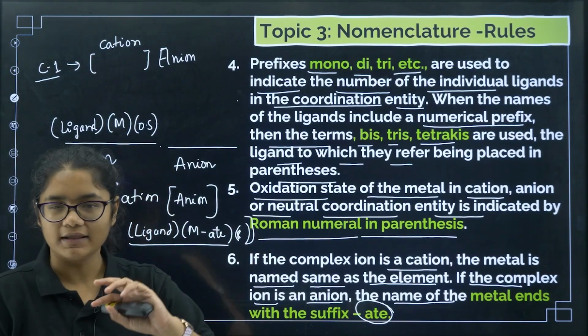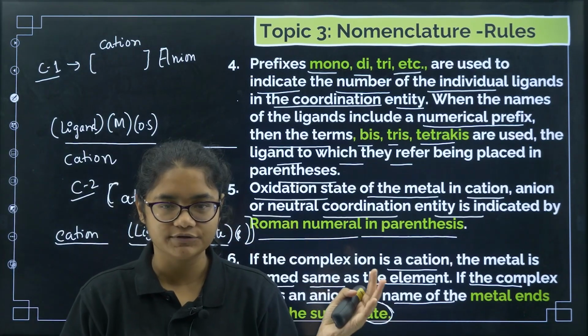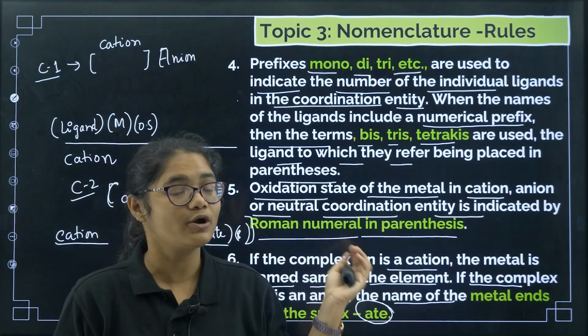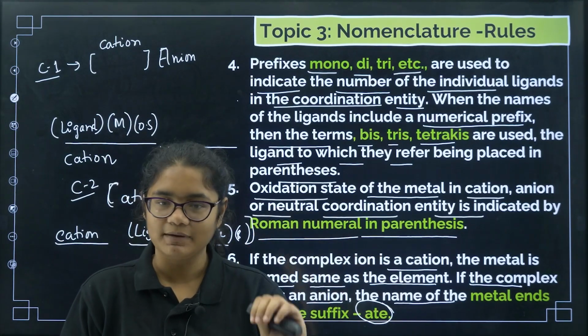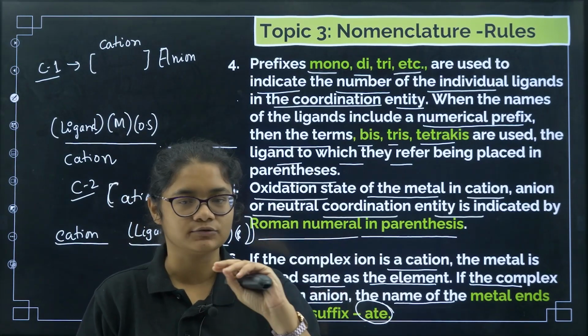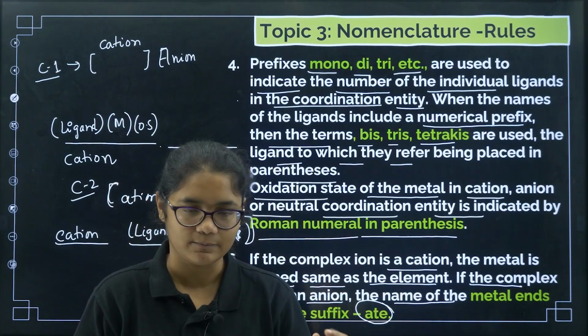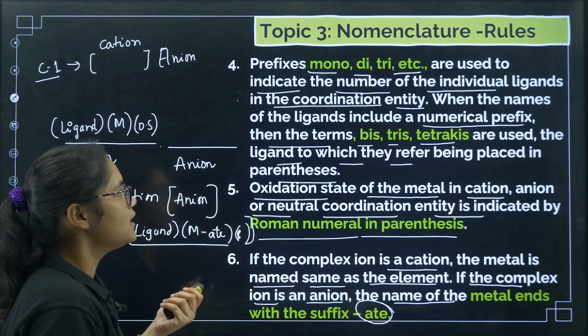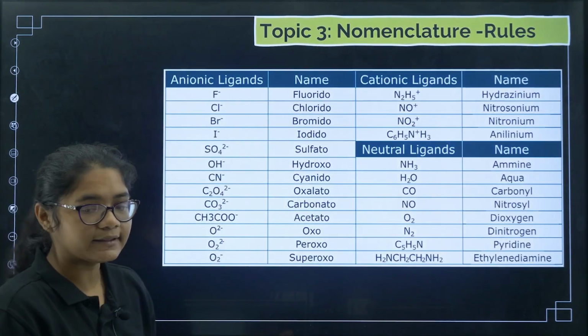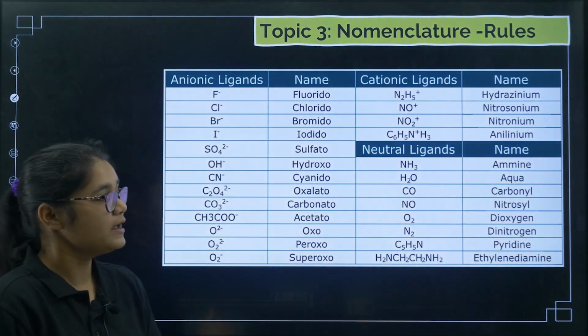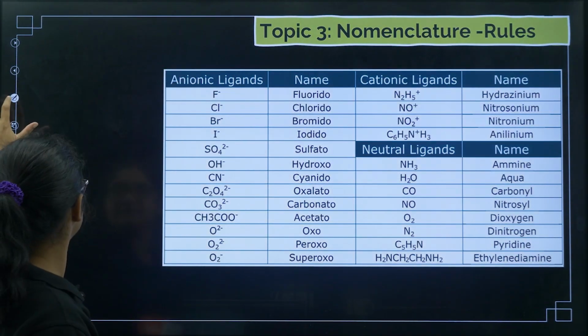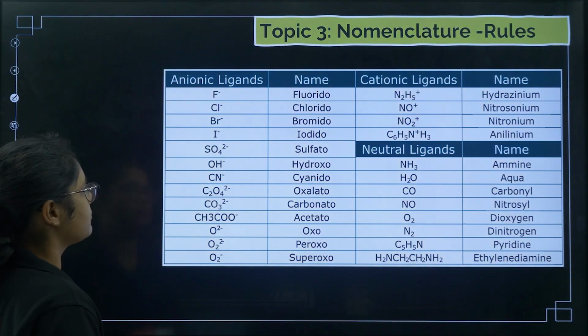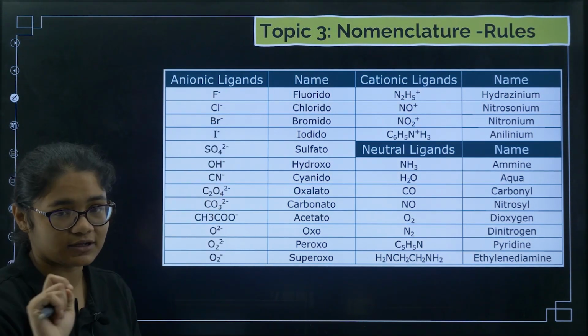Now I think many of you might be confused, might not have understood anything. It may happen, but once we start solving 6 to 7 examples, it will be very clear. Okay, we'll start solving examples. Before that, here is the list that you need to remember. Different ligands are there. I'll tell you the most important ligands and you need to remember their charges also.